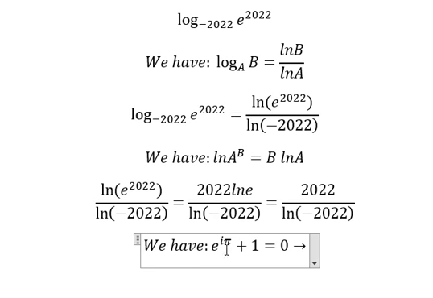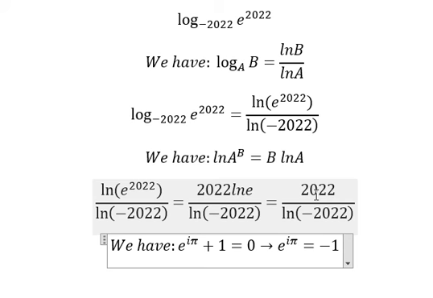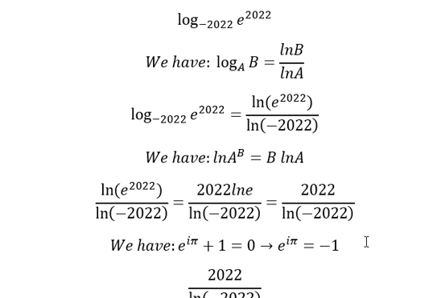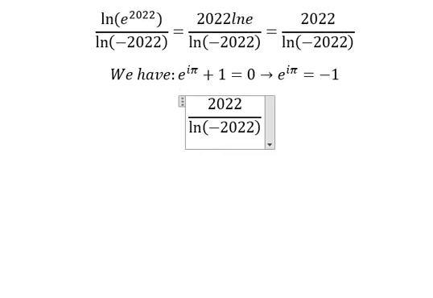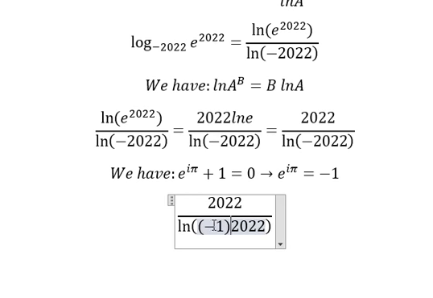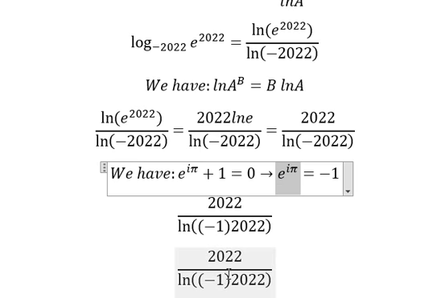So that means we get e to the power of i pi equals negative 1. So we will apply this formula in here. We know that negative in here represents negative 1, so we put negative 1 into this one.